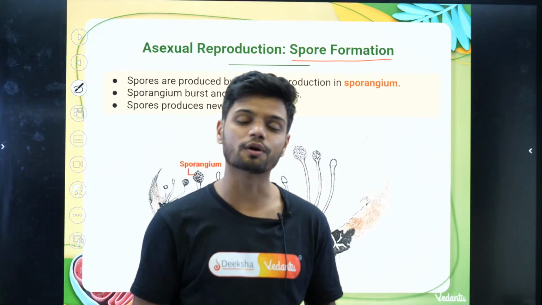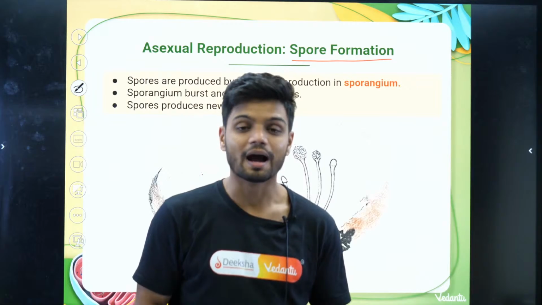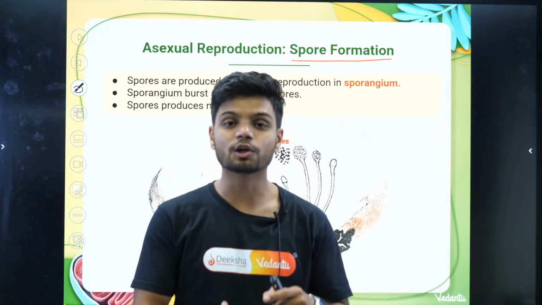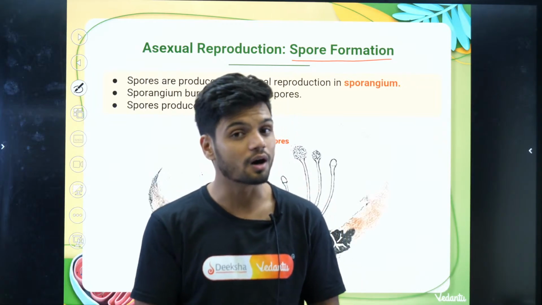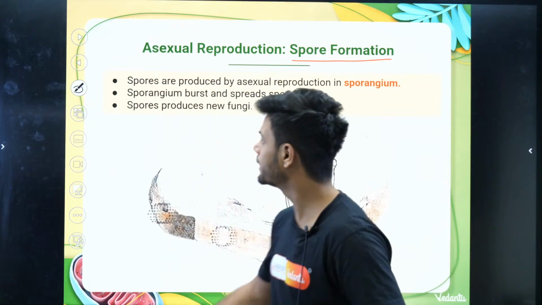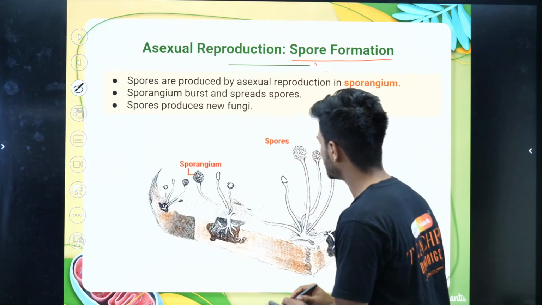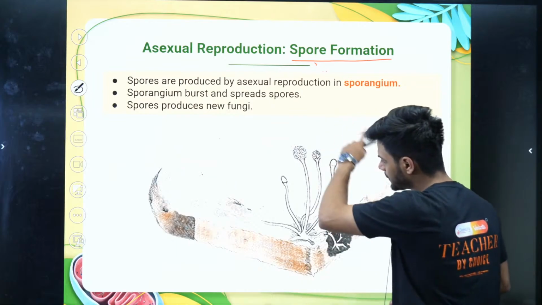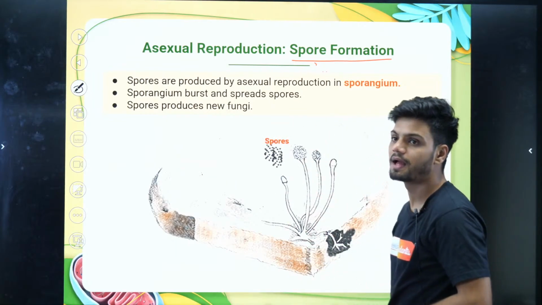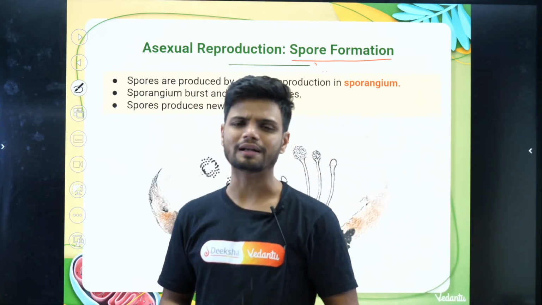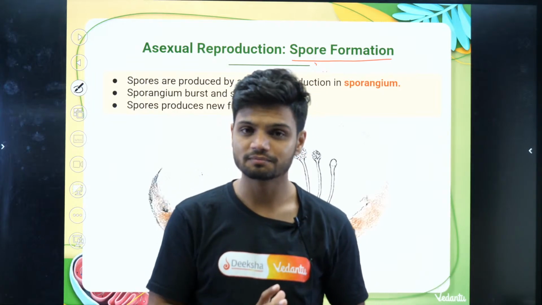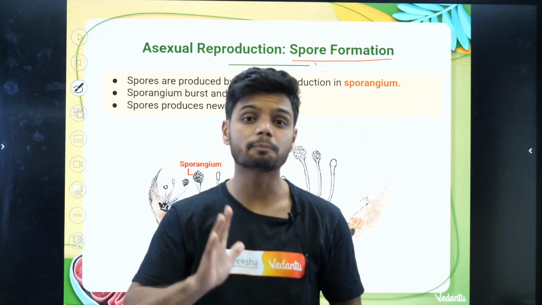A fungus is growing on top of the bread, and this fungus can do asexual reproduction by spore formation. Can you see? This is the bread piece. On the bread piece, a fungus is growing, and the fungus has a vegetative part and also a reproductive part.